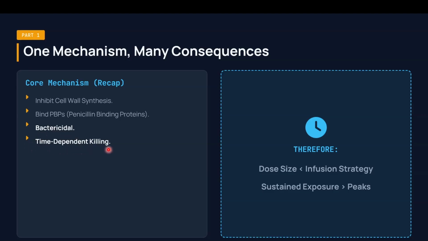This is a time dependent killing. That means the infusion strategy is more important than the dose size. So Piperacillin-Tazobactam is given over 3 to 4 hours instead of giving 100 ml directly. Sustained exposure leads to more response than the peaks.